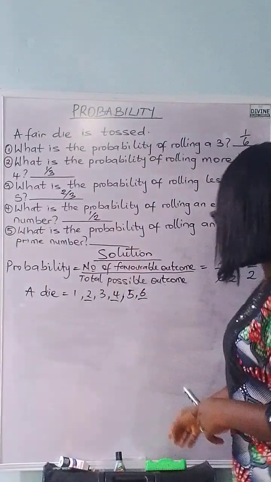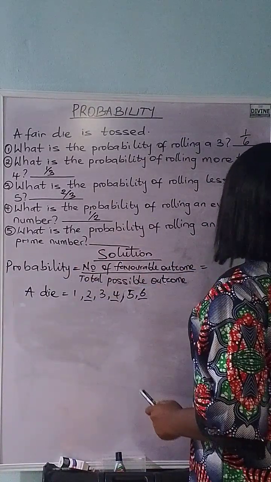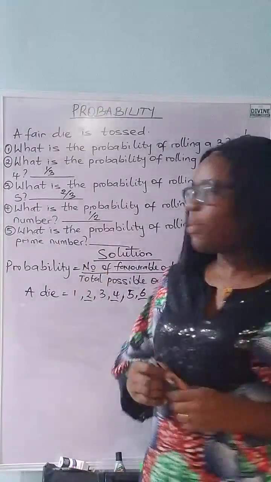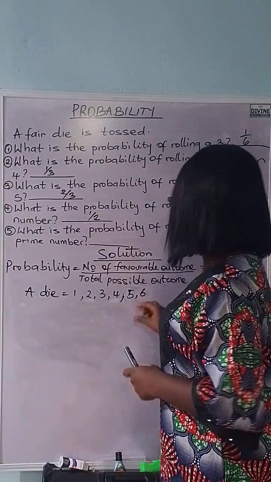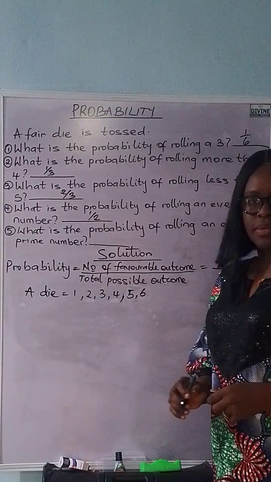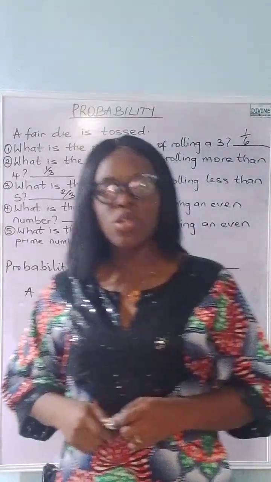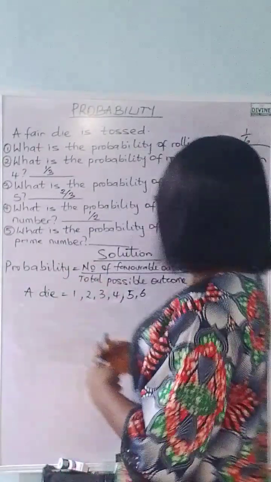Now the question states, what is the probability of rolling an even prime number? Not any prime number, even prime number. So let us solve this. The denominator remains 6. Now we are going to solve for the numerator. What is the probability of rolling an even prime number? First of all, we have to pick out the prime numbers. Then we check which of the prime numbers is an even number.